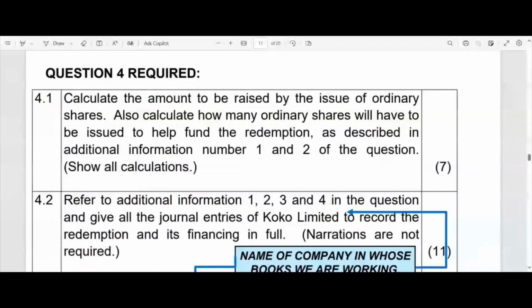Anyway, the two things we must bear in mind: we are redeeming preference shares. In other words, we are returning the money to those investors, and one of the ways in which we get the money through our financing plan is to issue shares to our ordinary shareholders. So remember, the issue takes place of ordinary shares, but the redemption, or so-called buyback, takes place with regards to preference shares. And the second thing, ladies and gentlemen, just bear in mind what you must provide for.